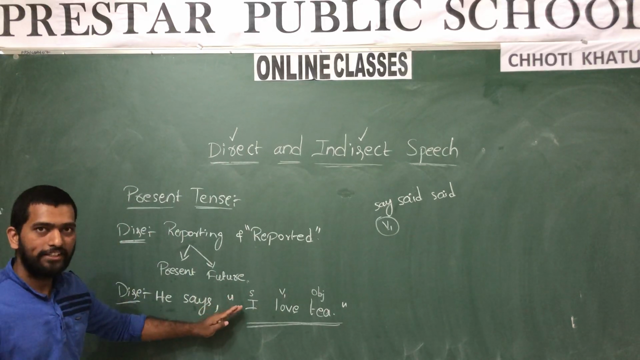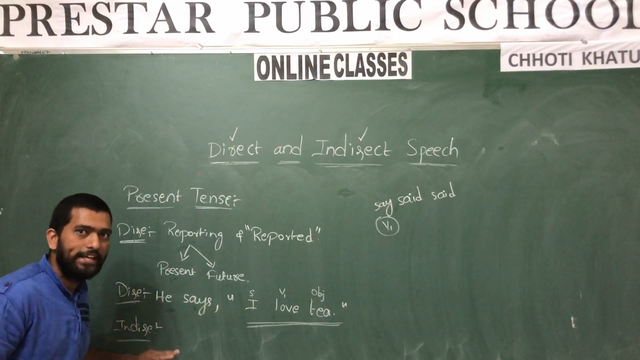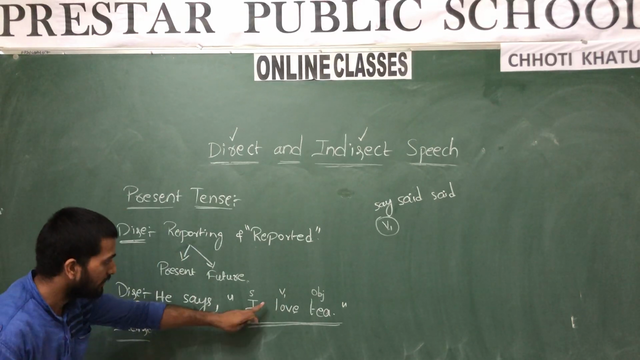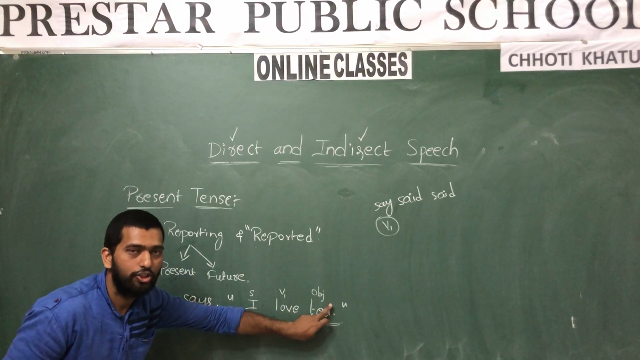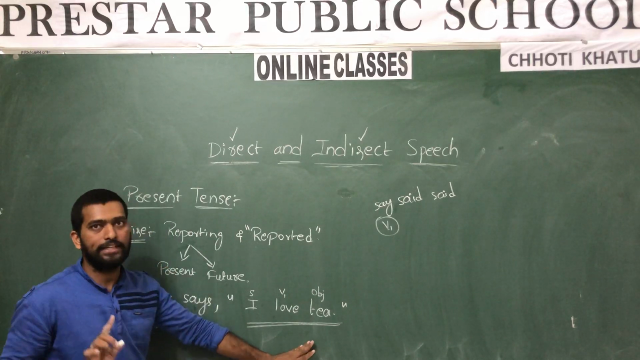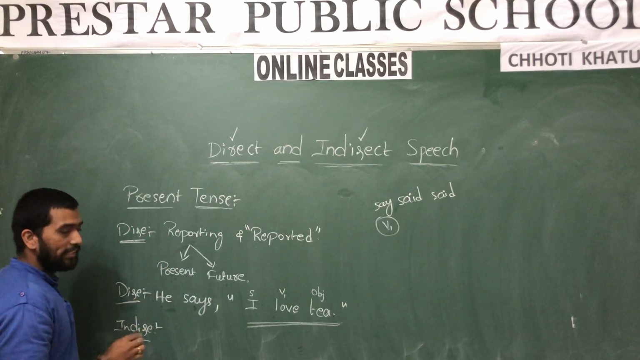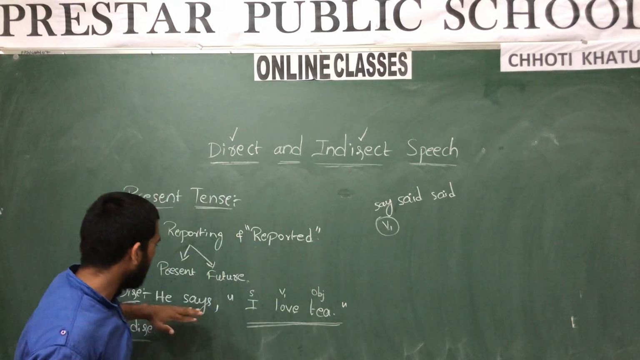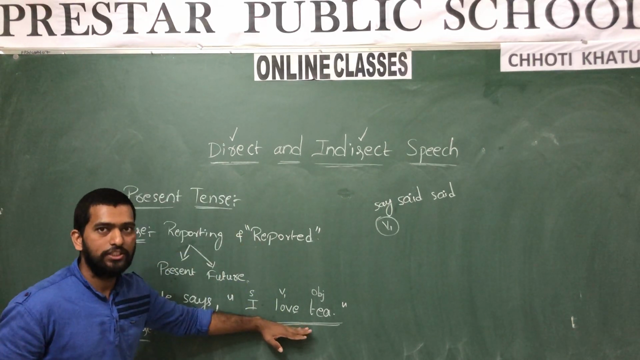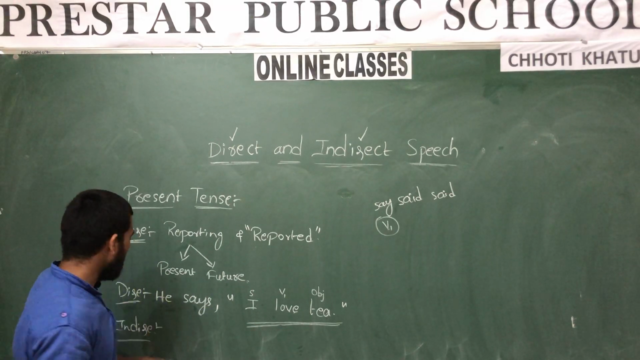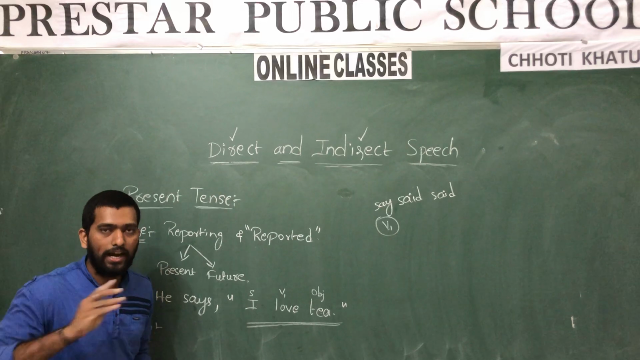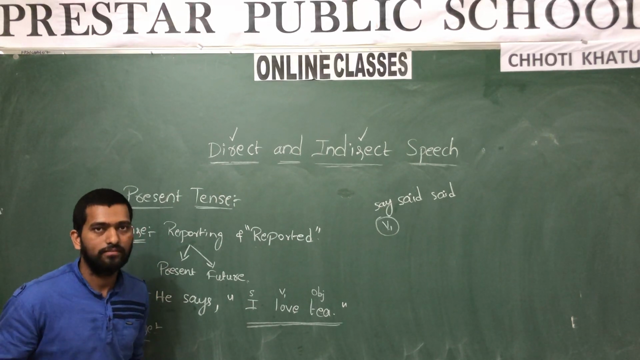Now while we are converting direct speech into indirect speech, this remains the same. Simple present tense should be written as simple present tense only. Okay? But what is the difference between direct and indirect speech? In direct speech, the exact words of the speaker are reported, and in indirect speech, we use our own words and write it without quotation marks.